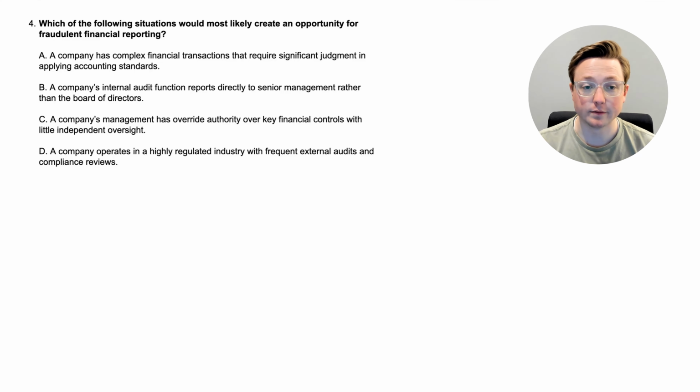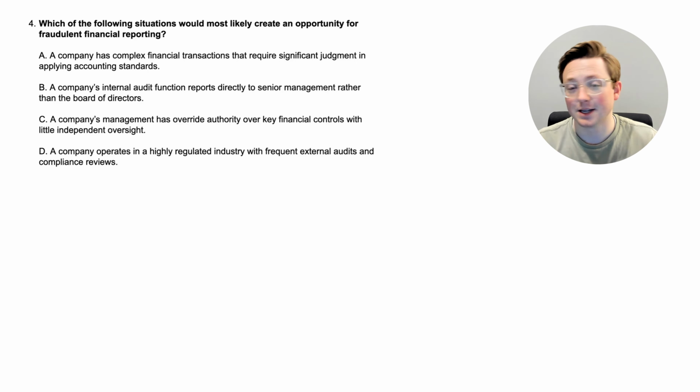Okay, here we are at question 4. Which of the following situations would most likely create an opportunity for fraudulent financial reporting? So let's go through this. Option A, a company has complex financial transactions that require significant judgment in applying accounting standards. Option B, a company's internal audit function reports directly to senior management rather than the board of directors. Option C, a company's management has override authority over key financial controls with little independent oversight. Or option D, a company operates in a highly regulated industry with frequent external audits and compliance reviews.